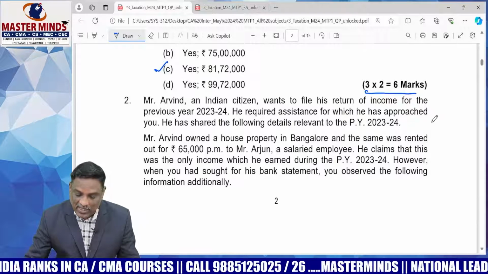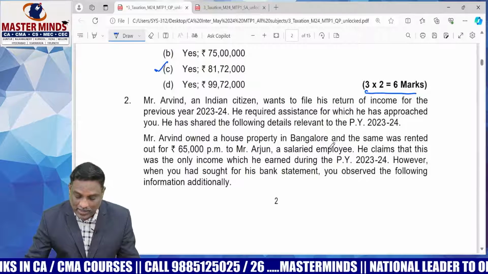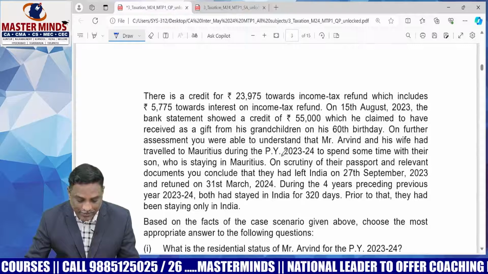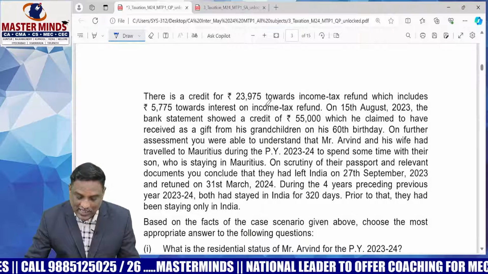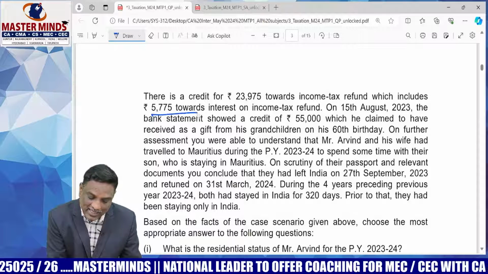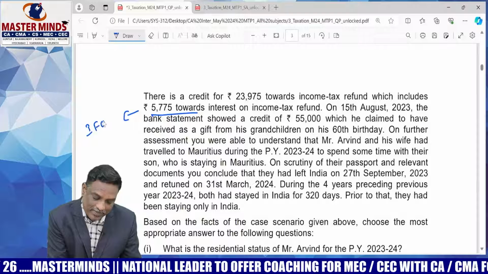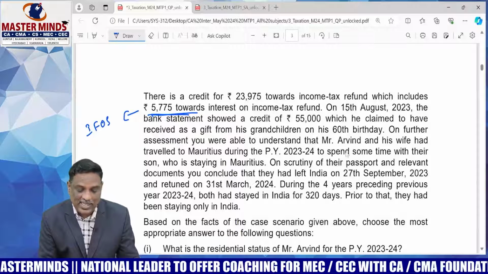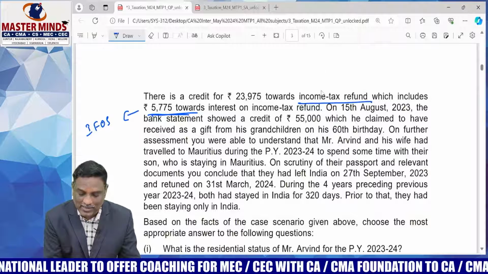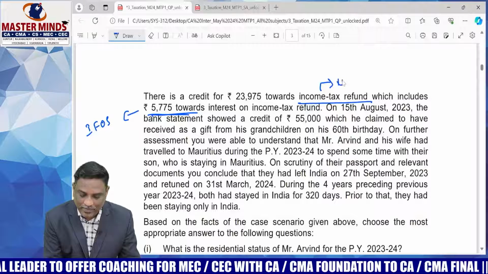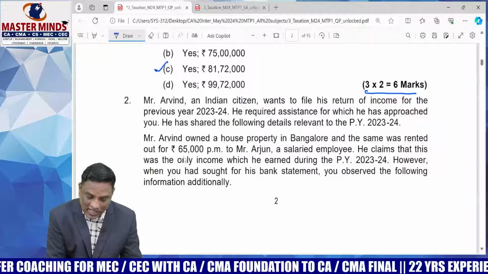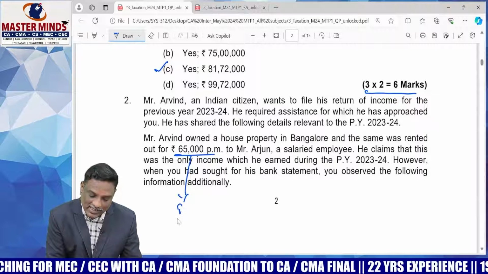Arvind, an Indian citizen, wants to file the income tax return. Arvind owned a house property. This is the return of income related information, and there is a credit of income tax refund, which includes interest on income tax refund. It will be taxed under the head income from other sources. Interest on income tax refund is taxable under the head other sources, but the income tax refund itself is not taxable. But the interest portion is taxable under the head other sources.